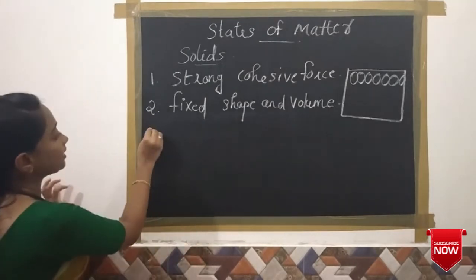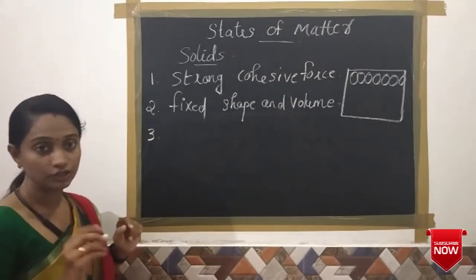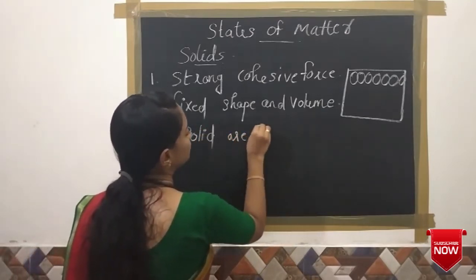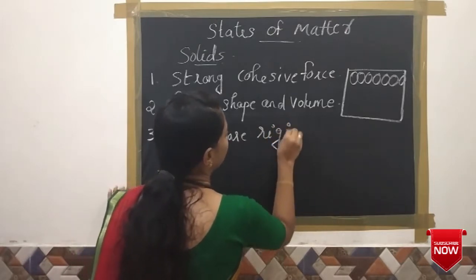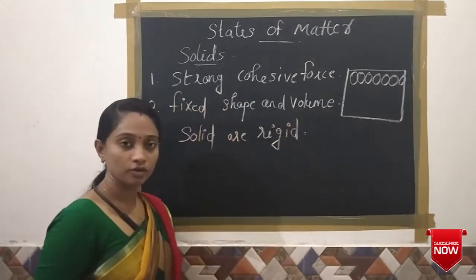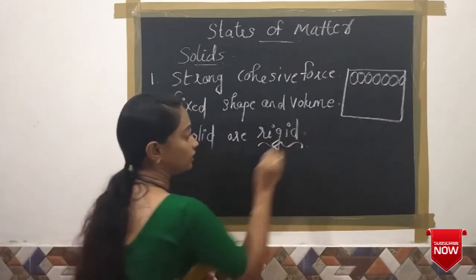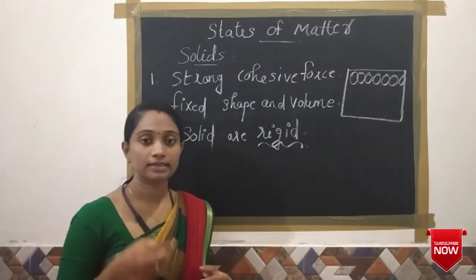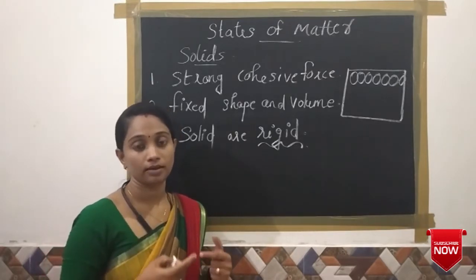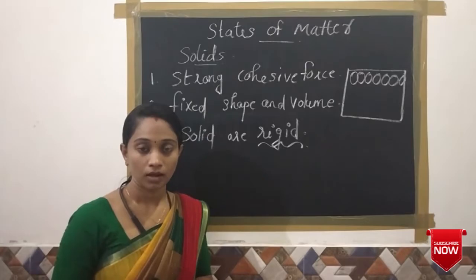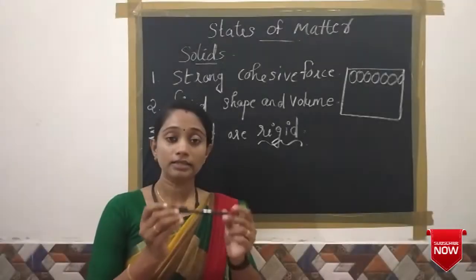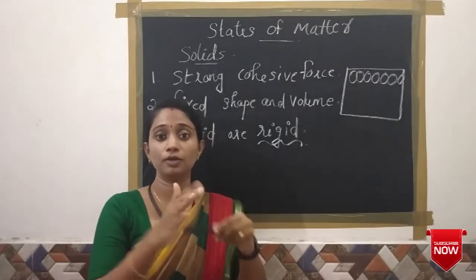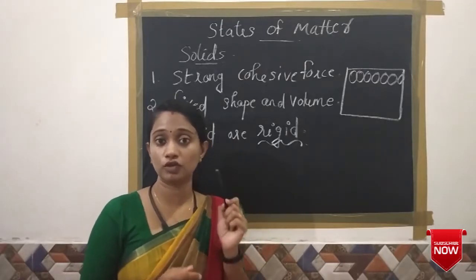And the third characteristic is that solid substances are rigid. What do you mean by this term rigid, or rigidity? It means a tendency to maintain shape after an external force is applied. For example, if I need to break this pen and apply an external force, it may break, but it's very difficult to change its shape.